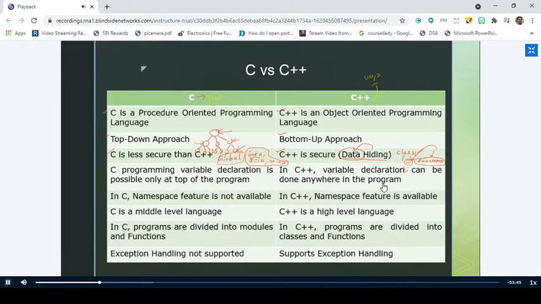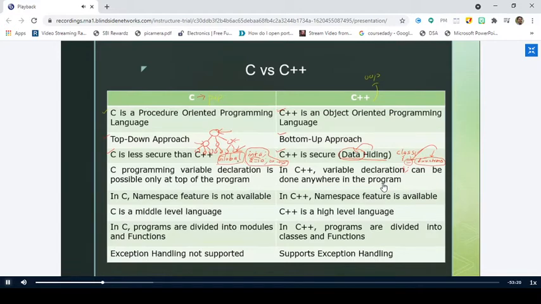The first two points, nothing to explain, right? C follows procedure-oriented programming and C++ follows object-oriented programming. This everybody knows, right? And C follows the top-down approach and C++ follows the bottom-up approach. But the third point is very important, where I'm saying that C is less secure and C++ is more secure.